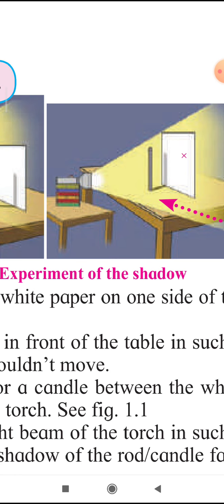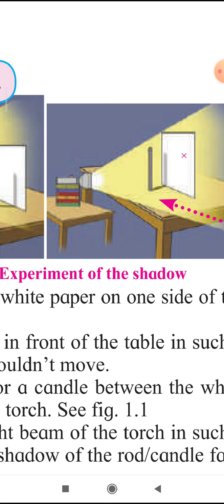You can also take an example: if a bulb is there, and you follow your shadow at one place at home, after changing the place of the bulb you will see that your shadow falls on a new place.